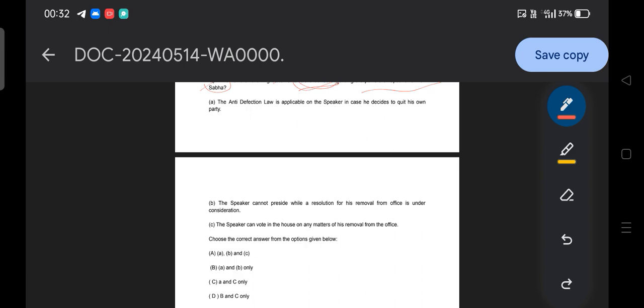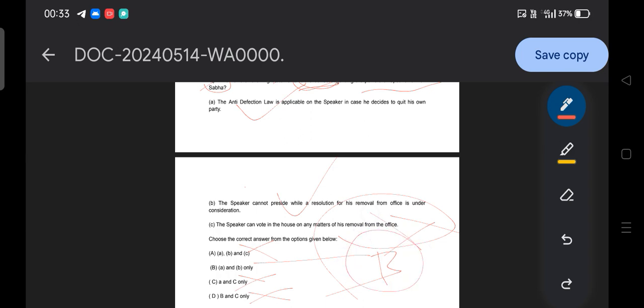Notwithstanding the problem, okay, so let me provide the answers. So first thing correct, A is totally correct, B is also correct, because the anti-defection law is applicable to the speaker and the speaker cannot preside during the time of resolution of his removal. But guys, option C, that speaker can vote in the house on any matter of his removal from the office. No, he cannot vote in the house on any matter of his removal from office. So just eliminate option C, eliminate option B is the answer. Very simple, very simple to attempt this question.